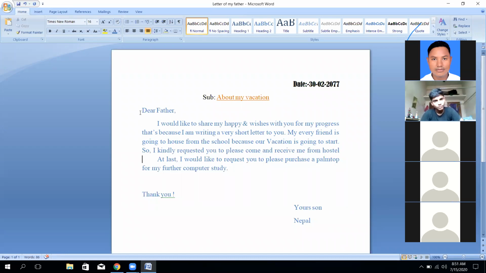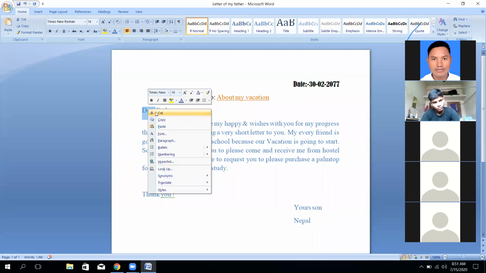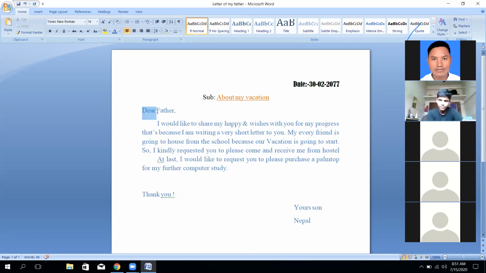One more thing. For example, I am going to cut the word "deer". Here I want to move the selected text from one place to another place. How can we move it? After pressing the right mouse button, there is the cut option. We can press cut here, or there is another way.